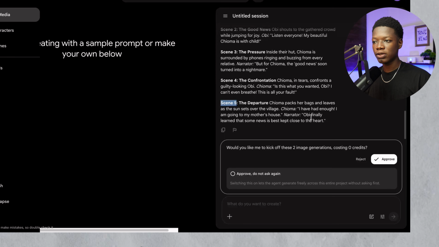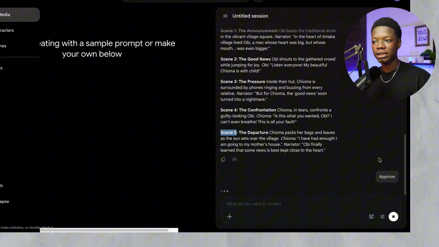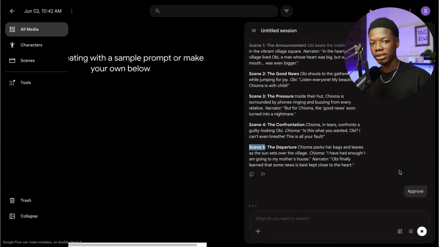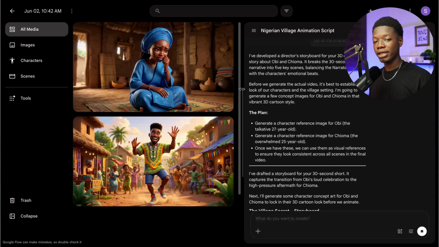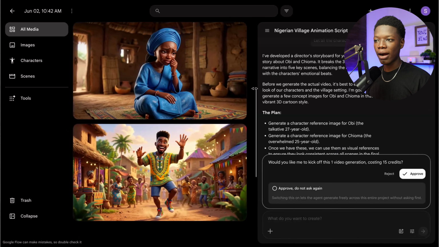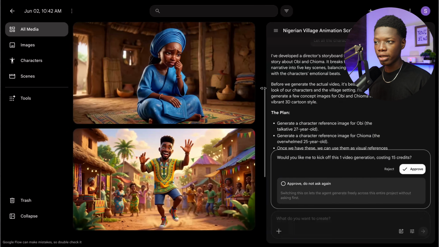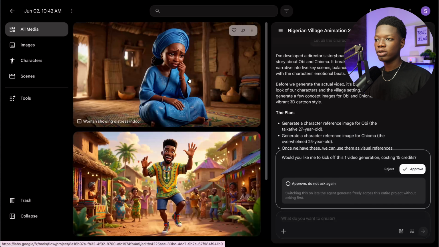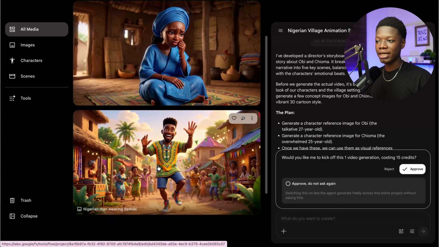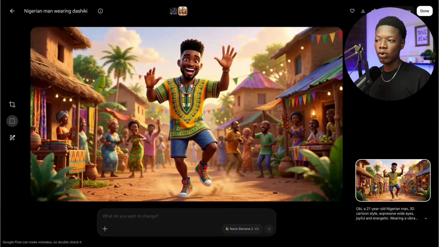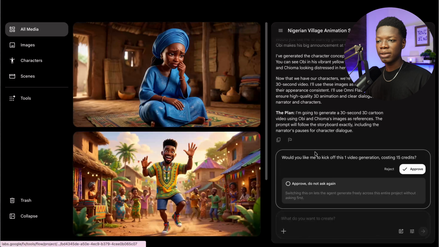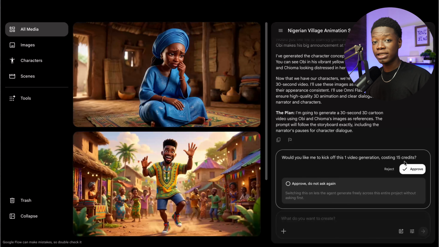Then scene 5 right here is basically her packing her bags and leaving. So if everything is okay with you, all you need to do now is simply click approve, and it is going to move on to the next step. There you go. So the first thing it is going to do is try to generate all the major characters that are going to play a role in there. So this one right here is his wife, the 25 years old wife I described, and this one right here is the 27 years old husband I described as well. So if everything is okay, simply approve it and it's now going to start generating the videos.